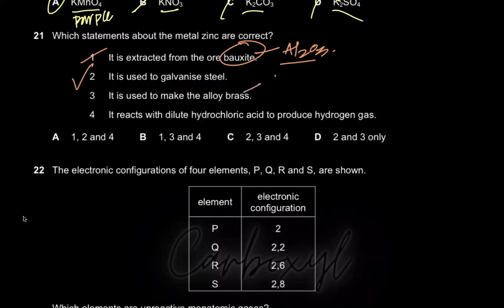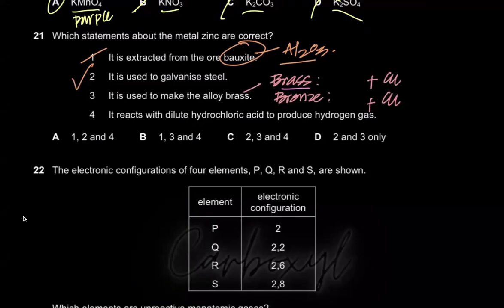Let's check it out. The way I remember this is I write brass and I write bronze. Brass and bronze both contain copper. One has zinc and one has tin in it, right? So brass has fewer letters. To compensate for that, we are going to write zinc here, and bronze has more letters, so I'm going to write tin here.